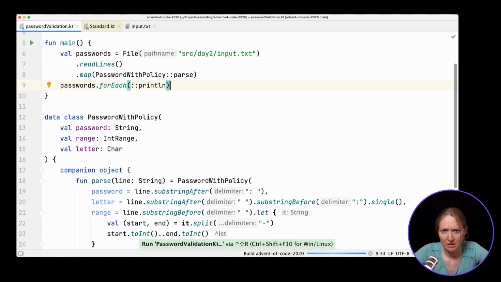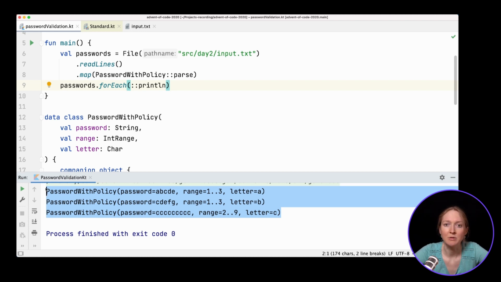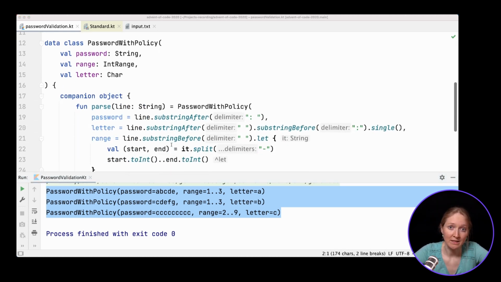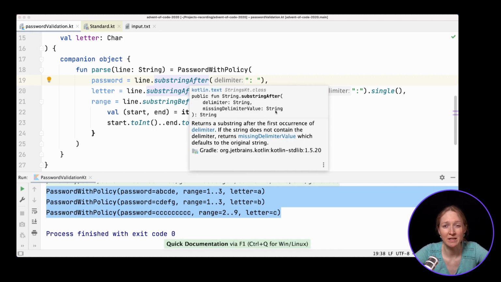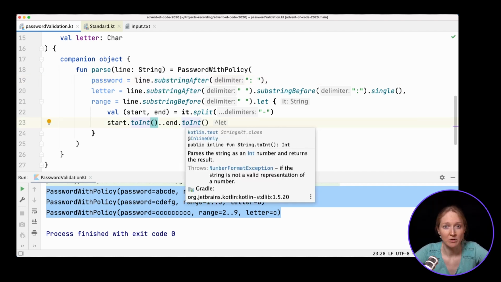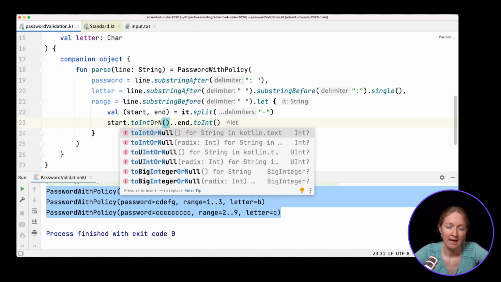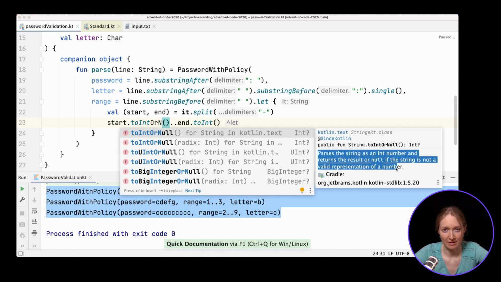Of course, in this code, we assume that all the input lines follow the given rules. In real-case scenarios, we should check that the input is correct. Substring after and similar functions take a second argument defaulting to the string itself. It gets returned when the delimiter is not found. toInt and single also have toIntOrNull and singleOrNull counterparts. They return null if the operation can't be performed instead of throwing an exception.